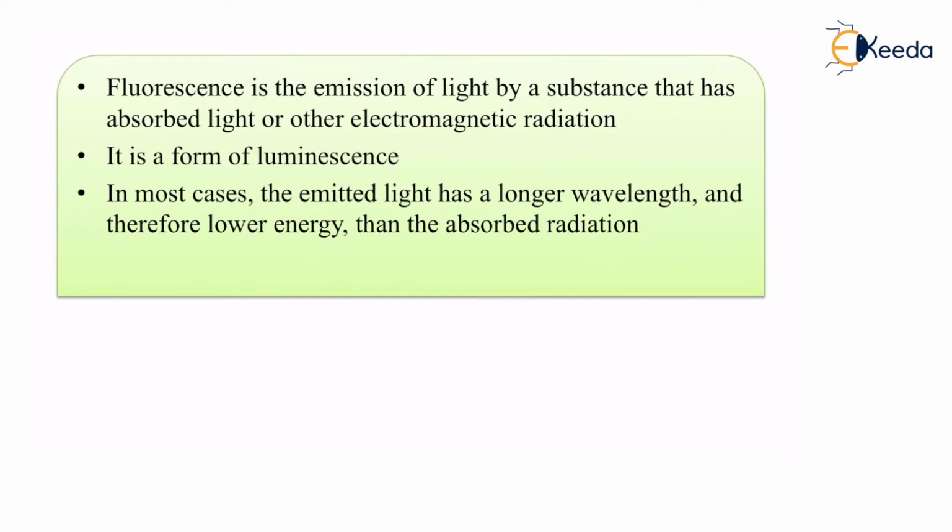It is important for us to understand that energy and wavelength are inversely proportional to each other. So if a particular substance has a longer wavelength, then in turn it will have lower energy than the absorbed radiation.